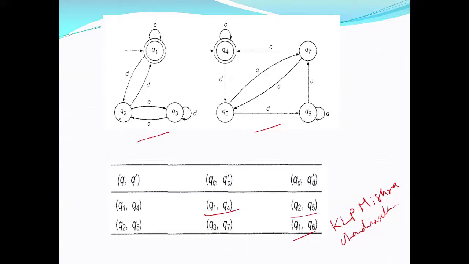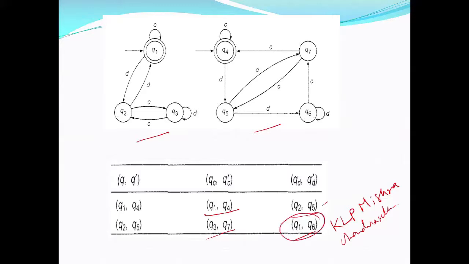Q2, Q5, both are non-final states. Then Q2, Q5 is a new pair. Then Q2 comma Q5 on your input symbols C and D. On C, Q2 on C is Q3 and Q5 on C is Q7. Both are non-final states. And Q2 on D is Q1 and Q5 on D is Q6.